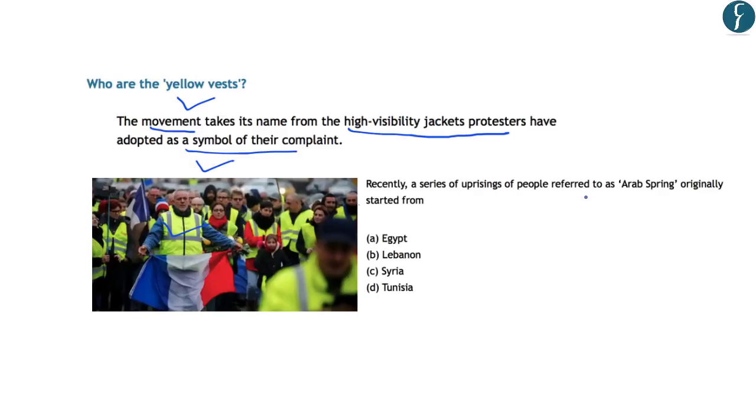Now why this becomes important for us from exam point of view. You can see that in the year 2014 there was a question related to the term Arab Spring. And the question asked, recently a series of uprisings of people referred to as Arab Spring originally started from. So the correct answer in this case was D, that is Tunisia. So the uprising of the people which is named as Arab Spring had started in Tunisia. Similarly, the name of this movement, which is known as the Yellow Vest protest, and the country in which it has started is important for us from exam point of view.